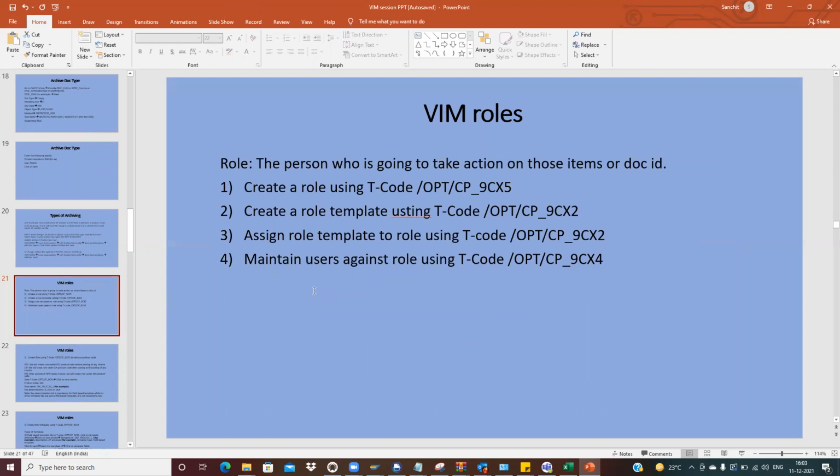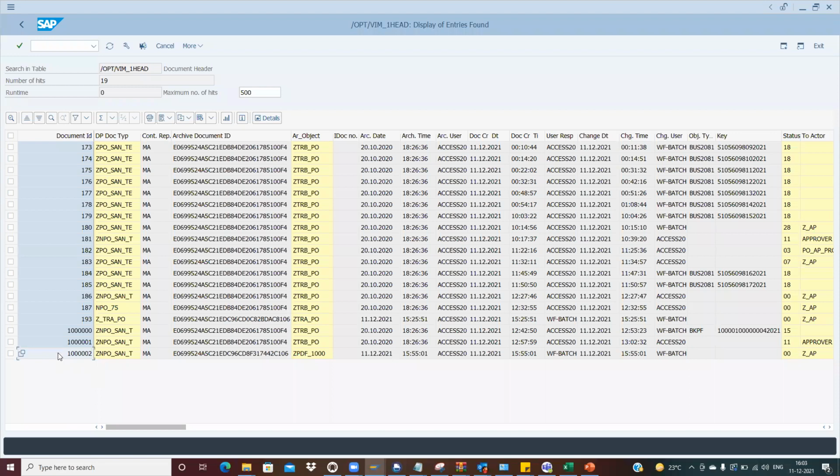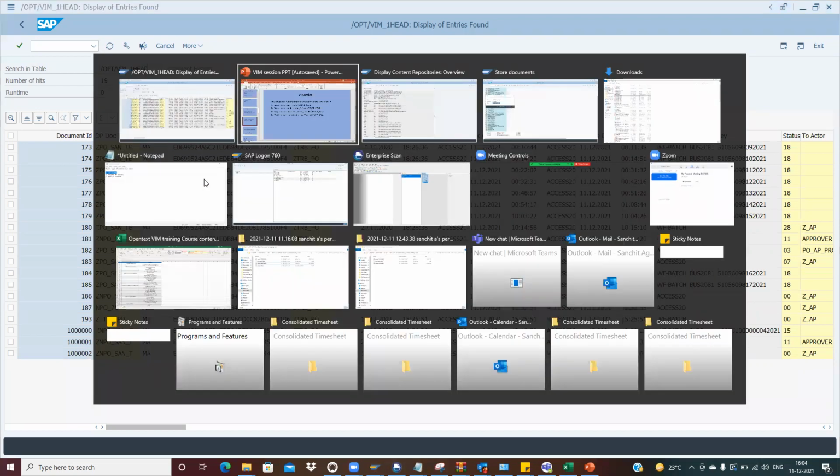Now going back, you're clear with the archiving concept, right? Yes, I'm clear. Here you have already seen that the unique ID gets created, the archive doc ID, and this is the archive doc type. Now going to the next.